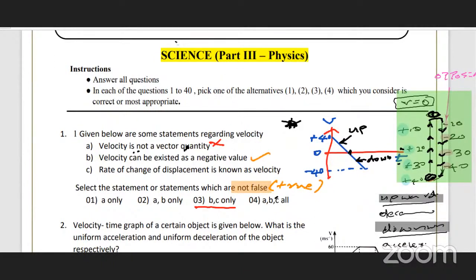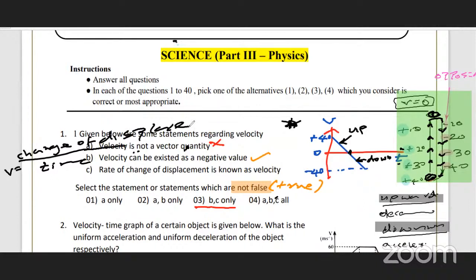So what is the definition of velocity? Velocity equals change of displacement over time taken. Please write that equation also. Velocity means rate, something divided by time. Velocity is change of displacement divided by time taken. In other words, displacement divided by time equals velocity.